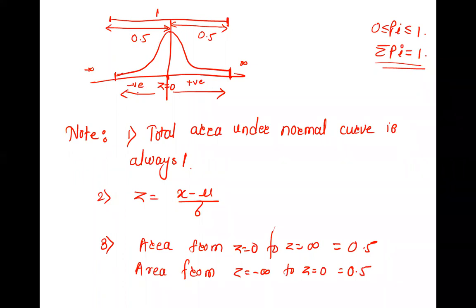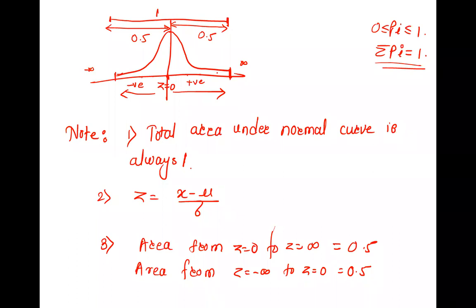Okay, I'll tell you that. This is area, total is 1. Half is 0.5, and this side is also 0.5. If Z comes out to be negative, then you will plot somewhere here. If it is positive, plot it here. Why to plot? I will tell you. Is this clear up to this? Yes, ma'am.